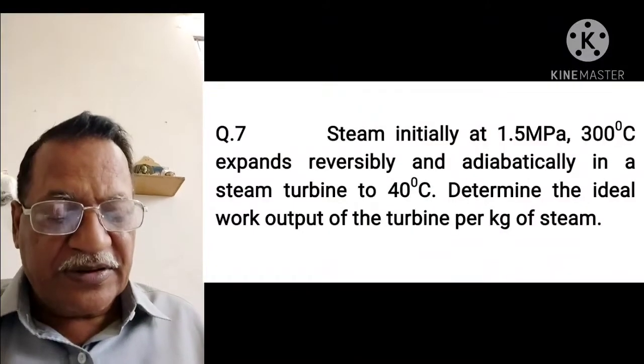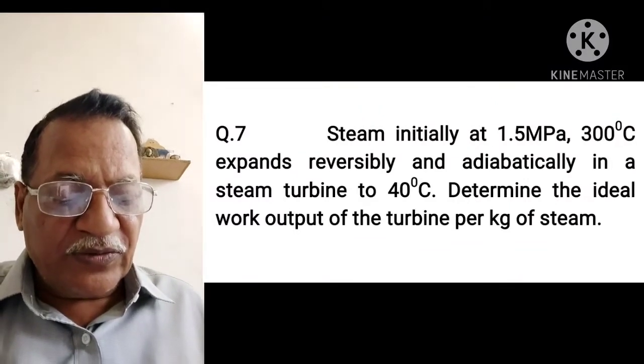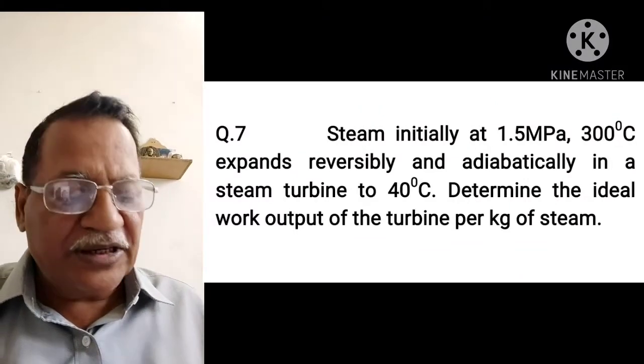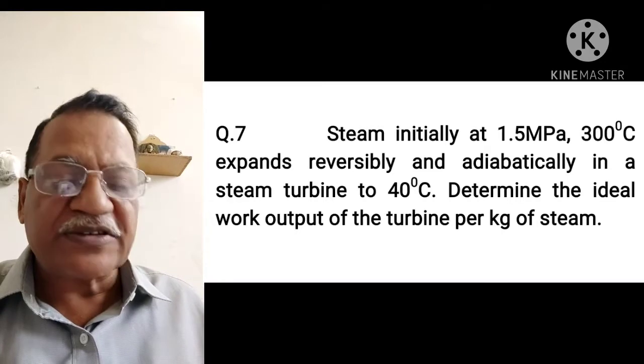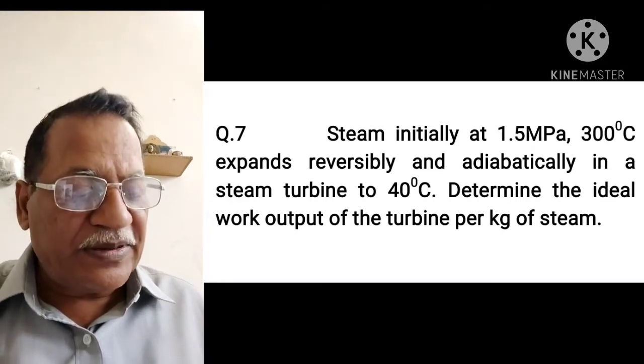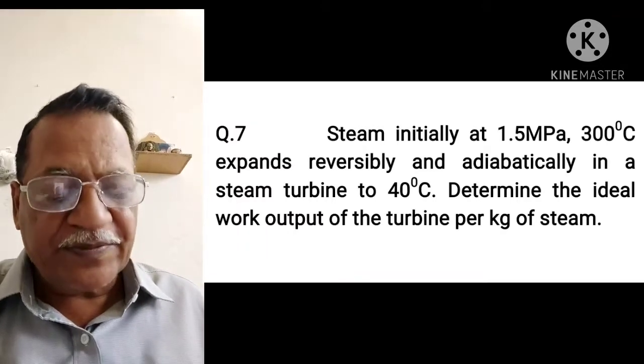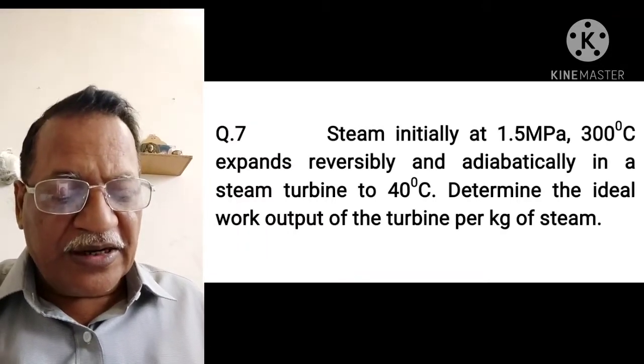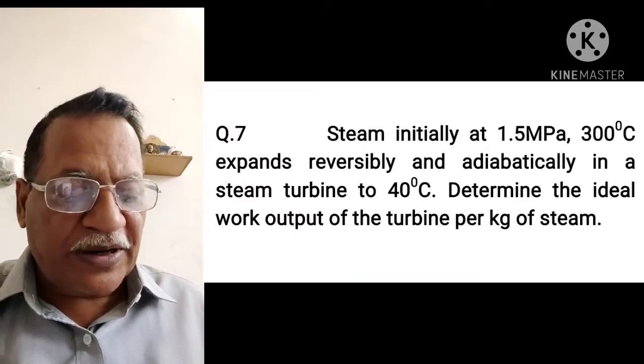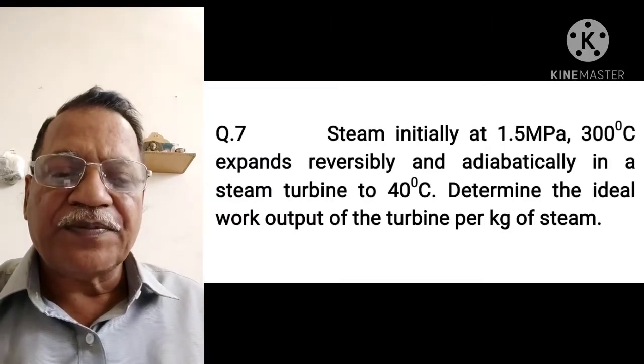Question number 7. Steam initially at 1.5 megapascal, 300 degree centigrade expands reversibly and adiabatically in a steam turbine to 40 degree centigrade. Determine the ideal work output of the turbine per kg of steam.